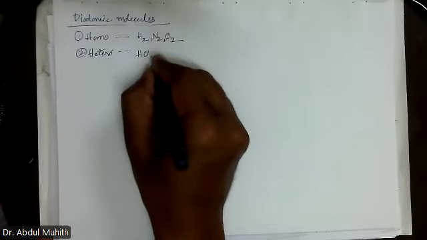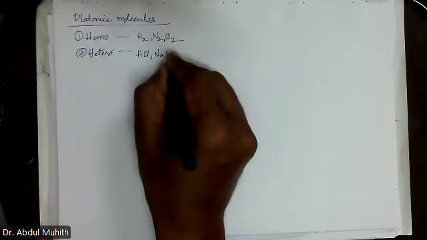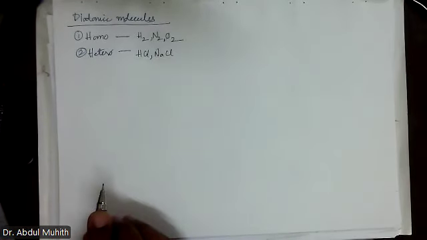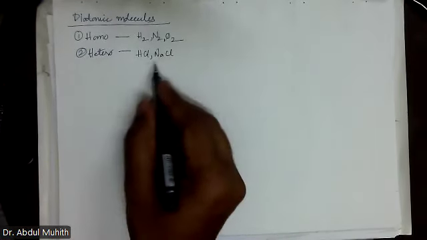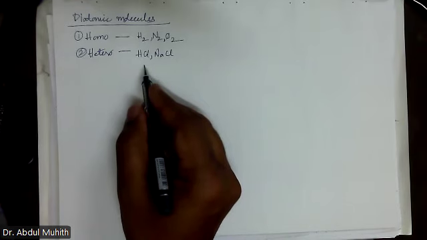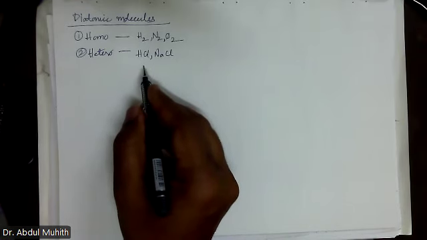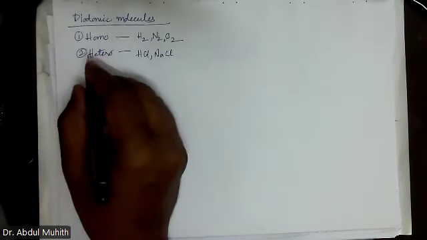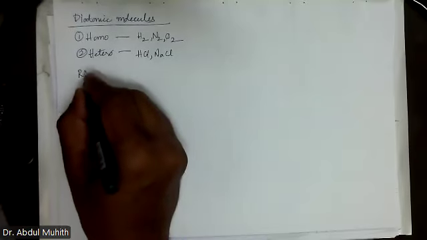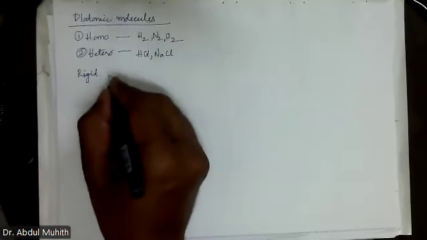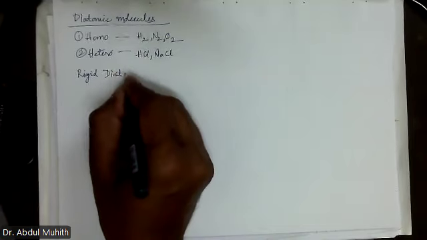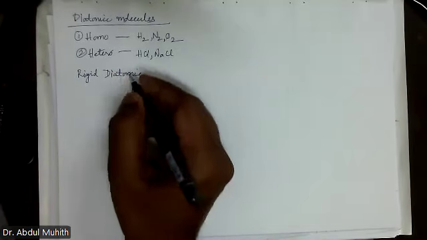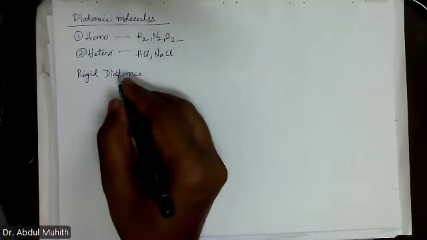Hetero means HCl, NaCl, any. Not H2SO4. Only two atoms make a molecule. Clear? Again, in this, they have brought one more situation: rigid diatomic and non-rigid diatomic.